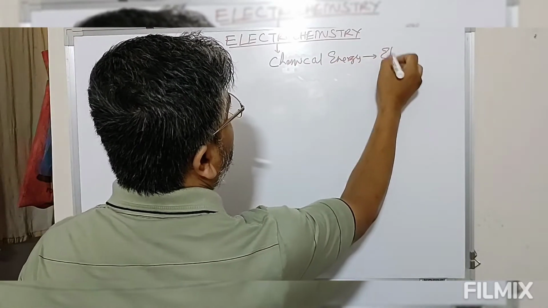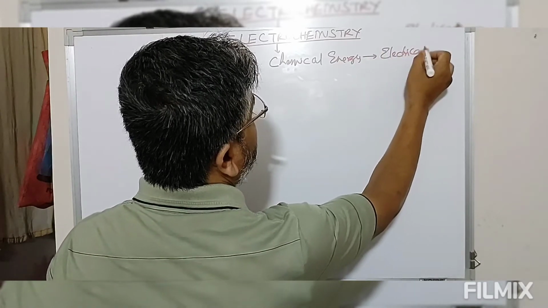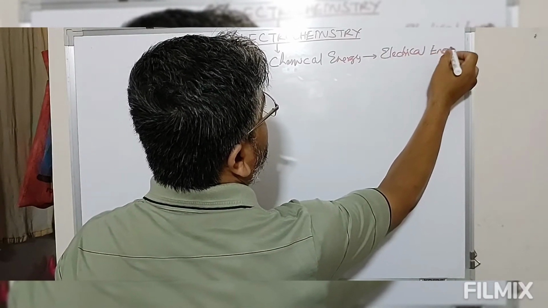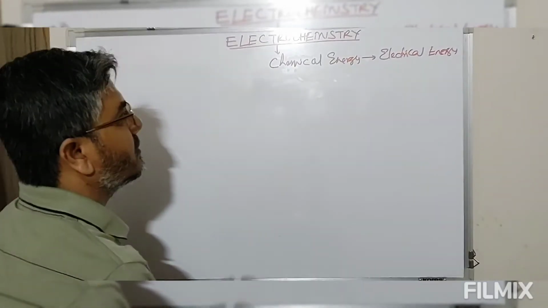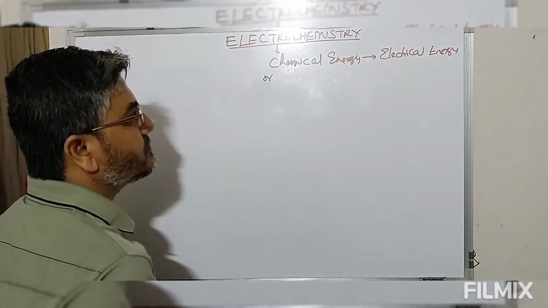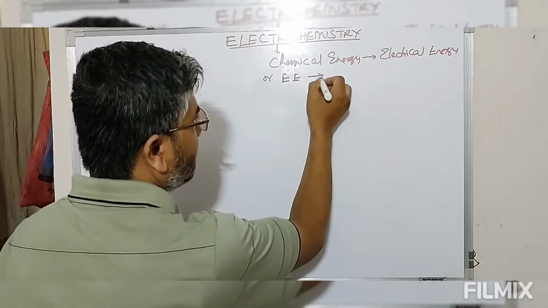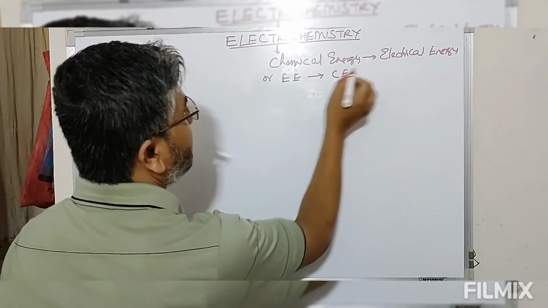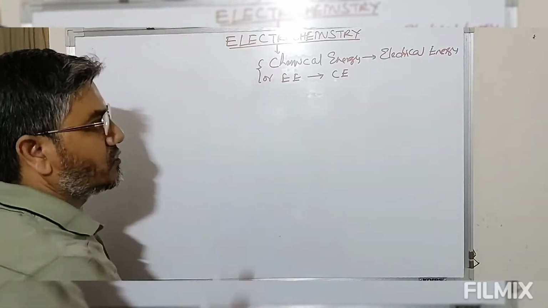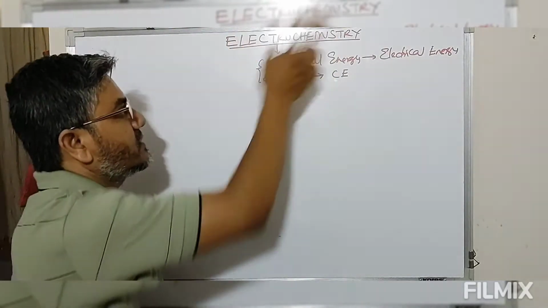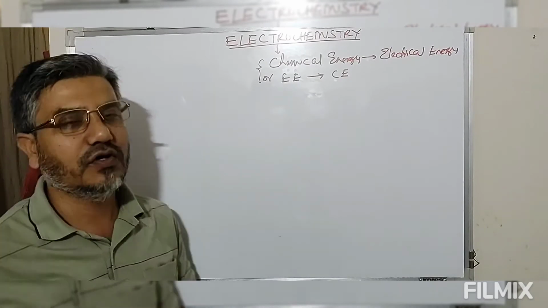So simply saying, this chemistry deals with conversion from chemical energy to electrical energy and vice versa, or electrical energy into chemical energy. Any chemistry which deals with this process is what we call electrochemistry.